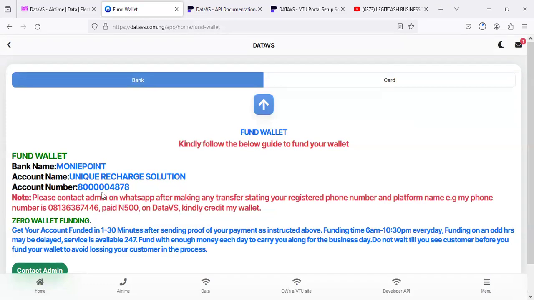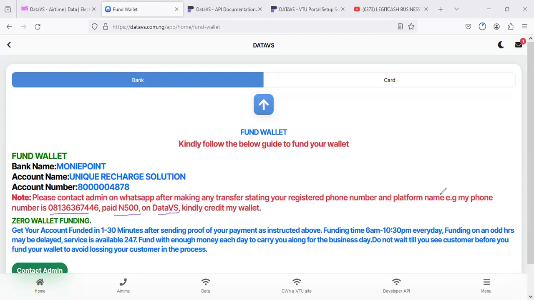So if you come here and you want to fund your wallet, these are the instructions you have to follow. Make a transfer of any amount you want, if you want to test the platform. Then once you make a transfer, send it to this phone number, stating this. Make sure that you say that you paid a particular amount on DataVS.